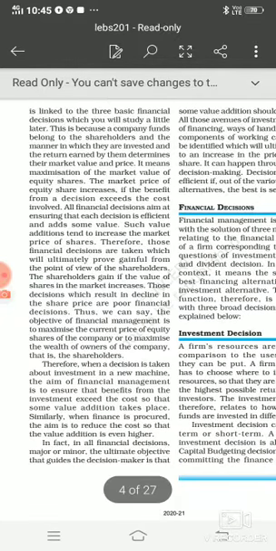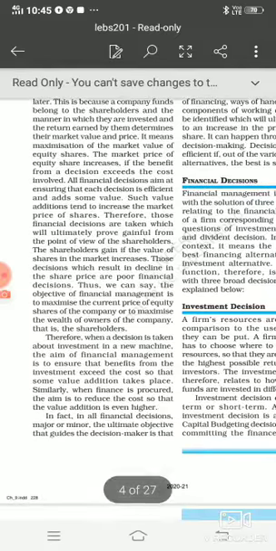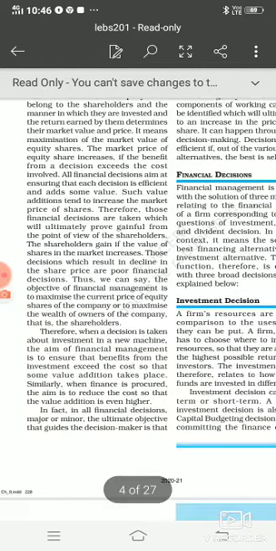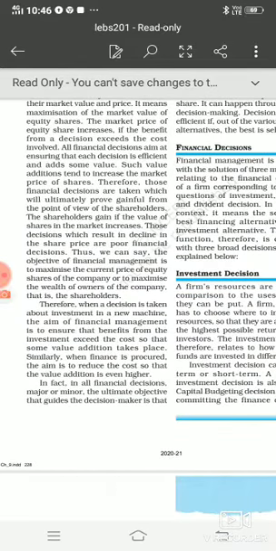For this we have to compare two things. The first thing is that whenever any investment decision has been taken, what was the cost? Cost you can understand as expenditure. What was the cost or the expenditure incurred for this investment, right? So that is one thing. And then how much return we have got, meaning what is the actual market price of a share. So when we compare the cost with the actual price of the share, and if the actual price of the share increases compared to the cost, we will say that the market price of the shares has been increased and the business is getting profit.